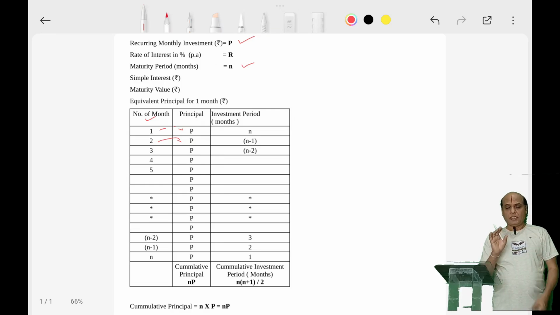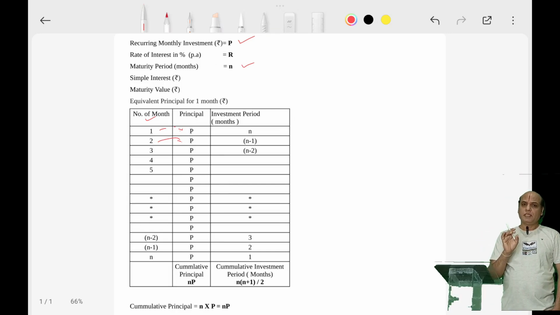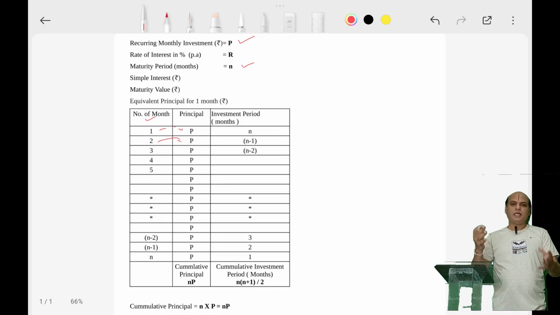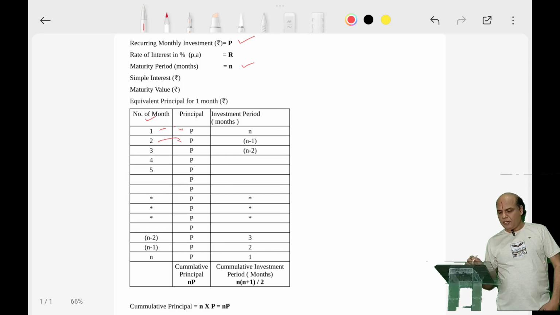The time till he invests, he has committed that he will invest P each month till N months. So after N months, he will get all his money returned. This N months period is called the maturity period. And this monthly investment that he is making, P, is called the recurring monthly investment.